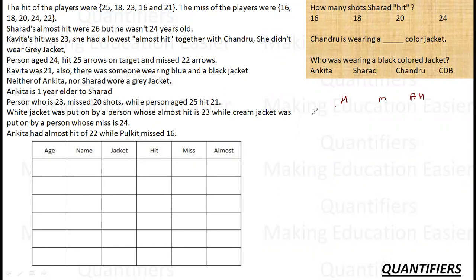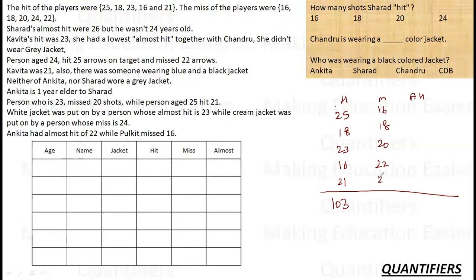So let's move ahead. First thing that was given to me is the number of hits, misses, and almost hits. The number of hits given to me are 25, 18, 23, 16, and 21, in any order from player 1 to player 5. The total of these is 103. Misses are 16, 18, 20, 22 and 24, basically an AP, total 100. So almost hits will be, the total shots being 300, 300 minus 203, which is 97. So this is what I know as of now.